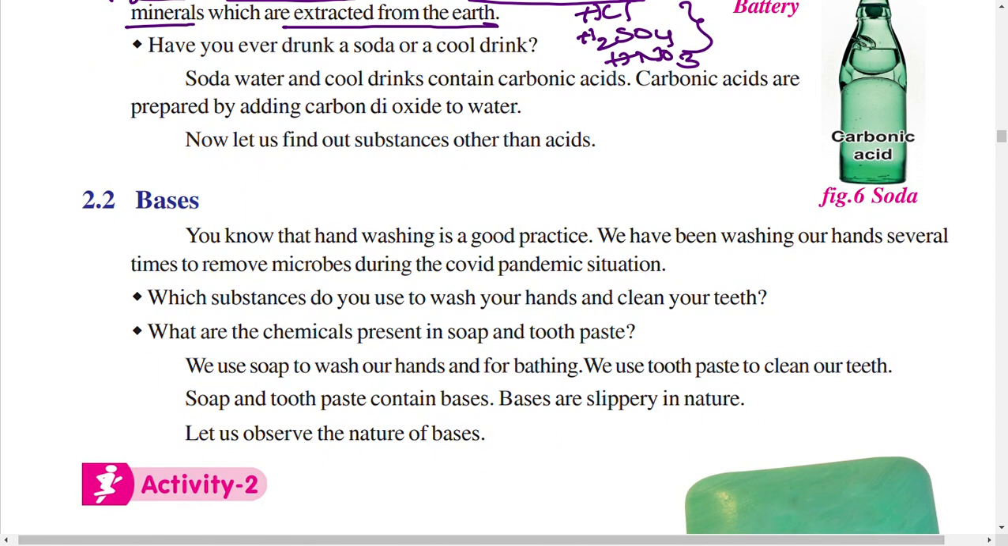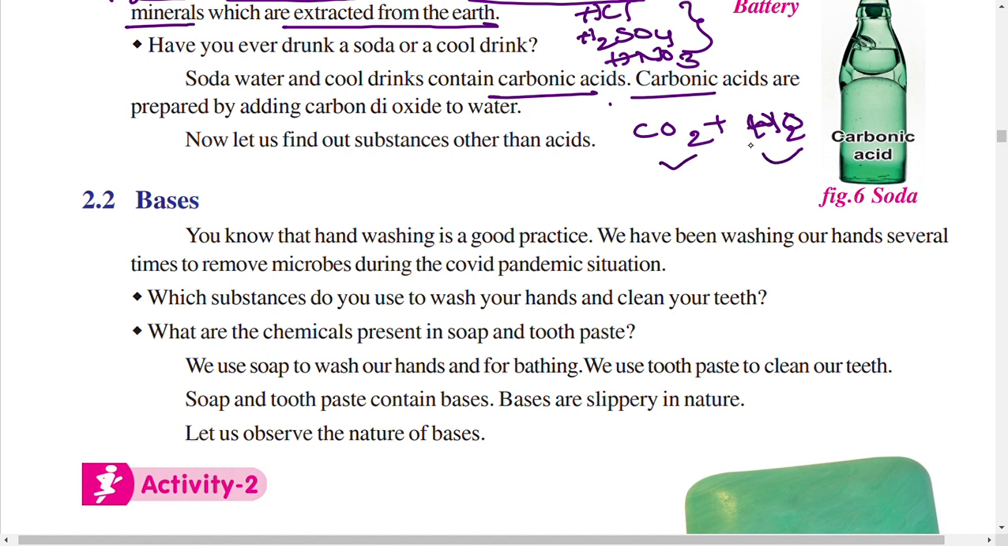Have you drunk a soda or cool drink? Yes. Soda water and cool drinks contain carbonic acid. And how can we prepare carbonic acid? Carbon dioxide and water are mixed, so carbonic acid is prepared by adding carbon dioxide and water.